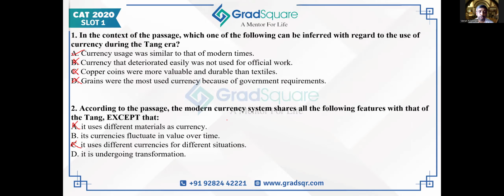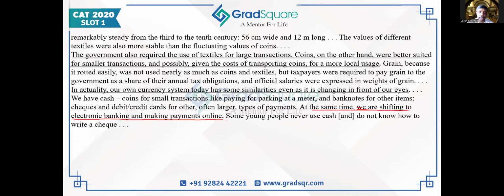Whereas its currency's fluctuated value over time has been given to us with respect to the Tang dynasty, especially with respect to textiles and coins. I've been told that textiles lose their value as they become worn out, as they become old. And similarly, in the second to last paragraph, it says fluctuating values of coins. So textile was more stable. Coins value did fluctuate, given in the passage, but that's not been told to us about modern currency system.